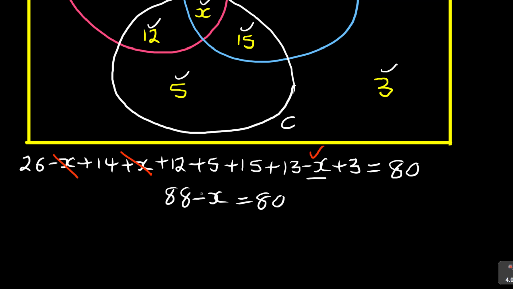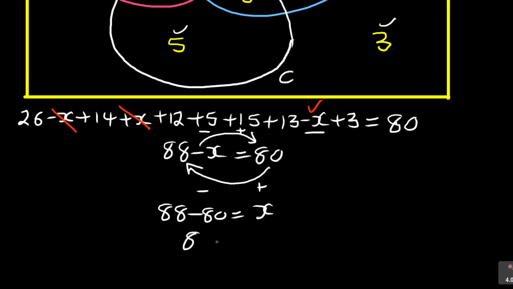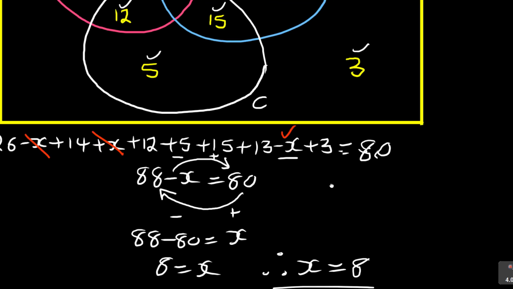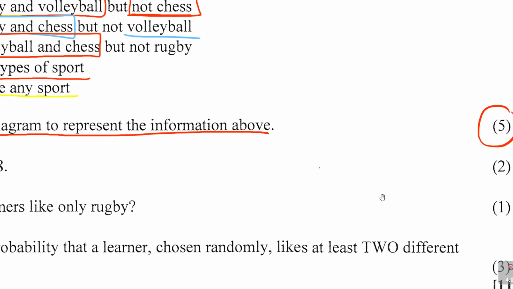Now we have to find x. Okay, so the simple thing is, this is minus x. I can make it positive, let it jump the equal sign. It's negative, it will become positive. And then the 80 will also go and join the 88. From positive becomes negative. So you do it once. So here it will be 88 minus 80 is equal to x. See, so finalize the answer. 88 minus 80, we've got 8 is equal to x. Therefore x is equal to 8. That's what it means. And then the question has been proved, because they say show that x is equal to 8. You can then get your 2 marks.